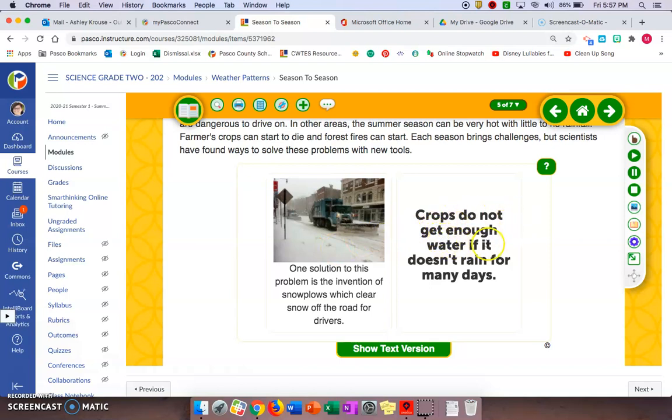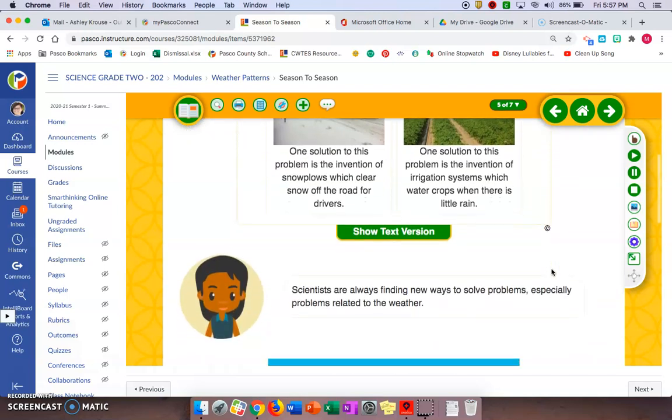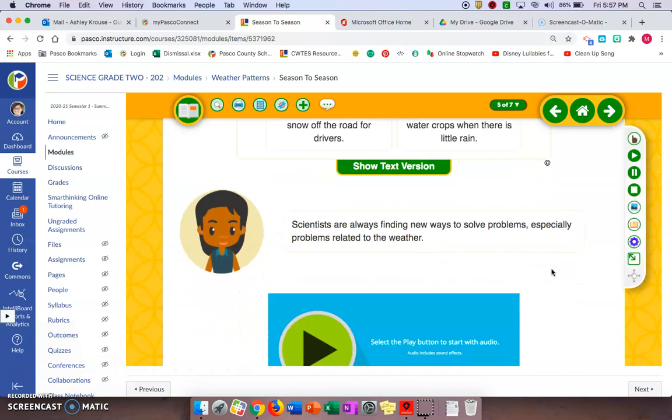Crops do not get enough water if it doesn't rain for many days. One solution to this problem is the invention of irrigation systems, which water crops when there is little rain. Scientists are always finding new ways to solve problems, especially problems related to weather.